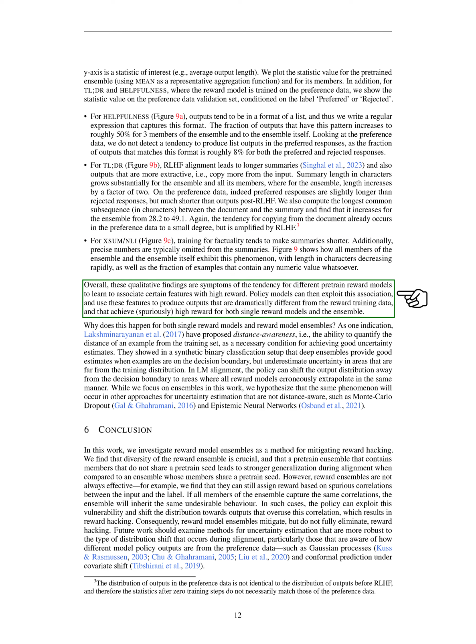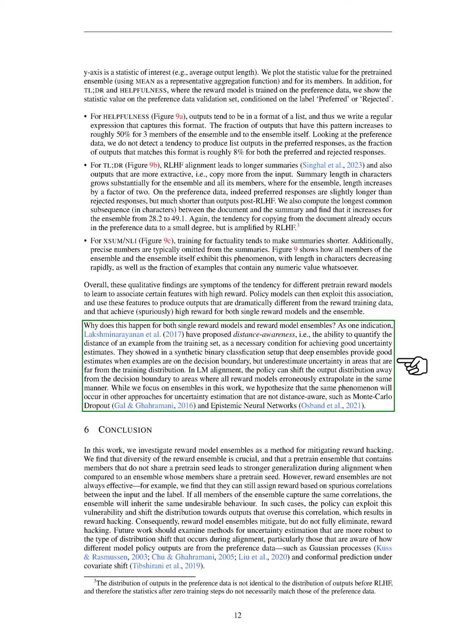These findings suggest that different pre-training reward models tend to associate certain features with high rewards. Policy models can then exploit this association to produce outputs that are significantly different from the reward training data and that achieve high rewards, even if these are not truly reflective of the quality of the output. Why does this happen with both single reward models and reward model ensembles?